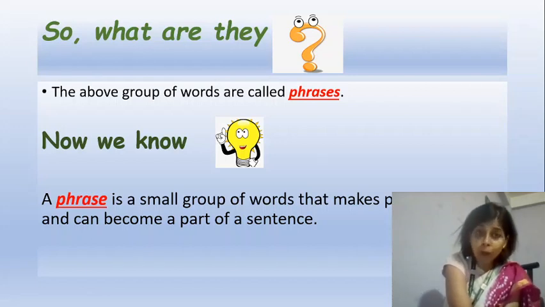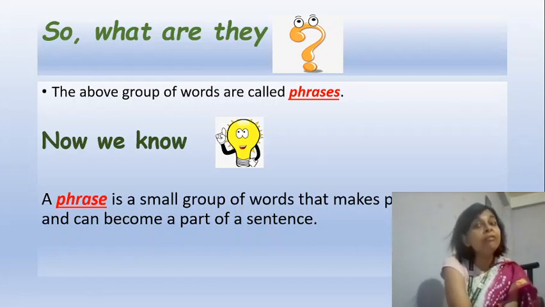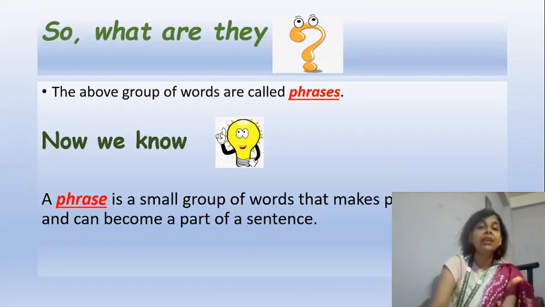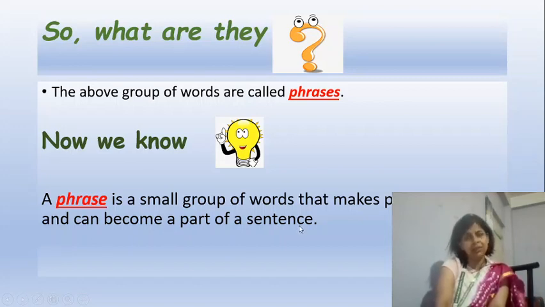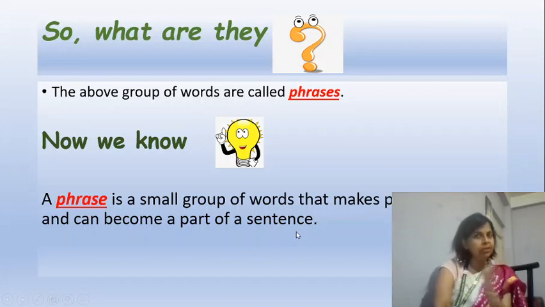The above group of words are called phrases. Okay, children? They are called phrases. So what do we know now? We know that a phrase is a small group of words that makes partial sense and can become a part of a sentence, isn't it? They make a partial sense. Partial means a part, not complete, not full.